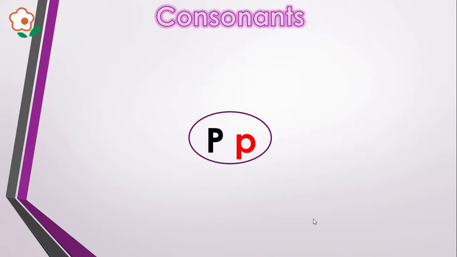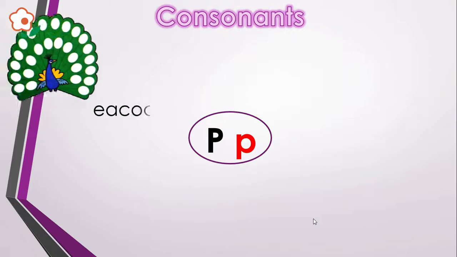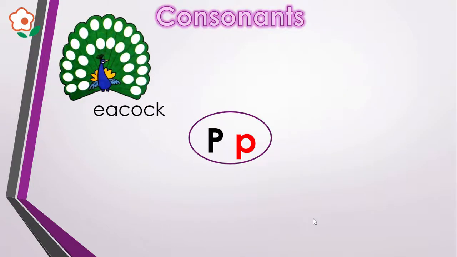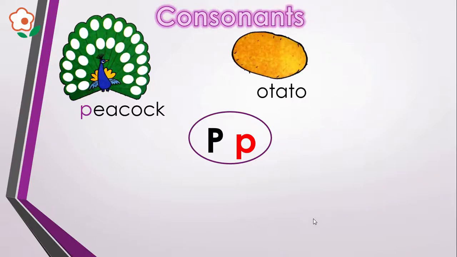Here we have another letter and it is P, P. P is the name of the letter and P is the sound. Let's see what we have here. A peacock. Say peacock and focus on the beginning sound. Peacock. Yes, it's P. P, P. Next picture is a potato. Say potato. Yeah, it's beginning with P.